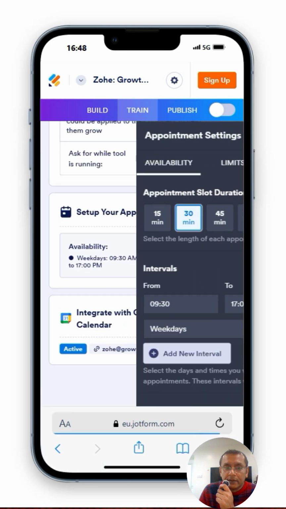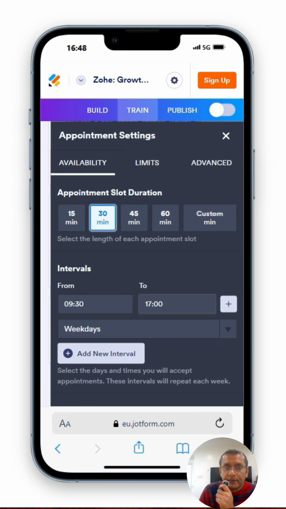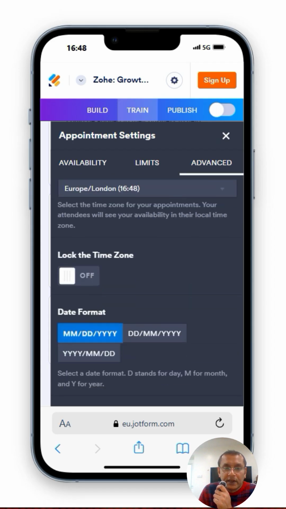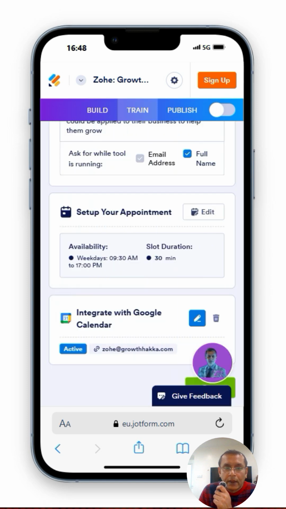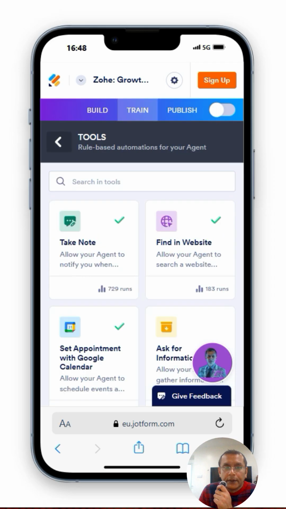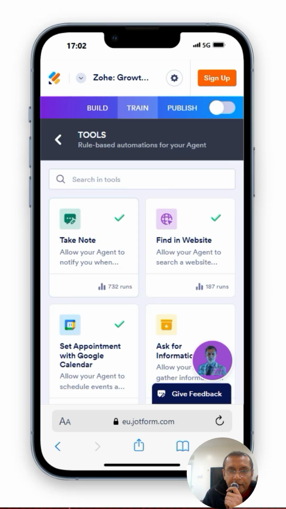Time, so your basic settings: 9:30 to 5 o'clock, 30 minutes. Your rules in here: time zone, start of the week, and so on. And I've integrated it with my Google Calendar already. You can see the connection is active. That might be a handy little feature. Okay, so I think it's going to take multiple iterations and continuous training of this bot.